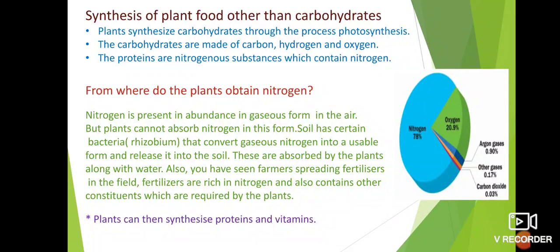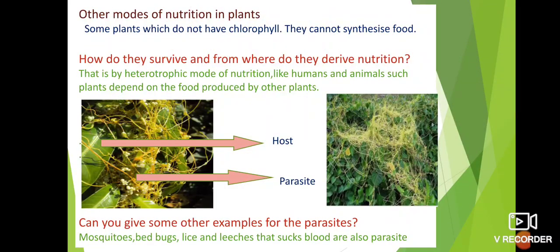And there is one more method to provide nitrogen to the plants, that is spreading fertilizers in the field. These fertilizers are rich in nitrogen and provide nitrogen to the plant. Then the plant produces proteins and vitamins by utilizing nitrogen. Up to here we have studied about the autotrophic mode of nutrition, and in the last class we have also studied about some other modes of nutrition.